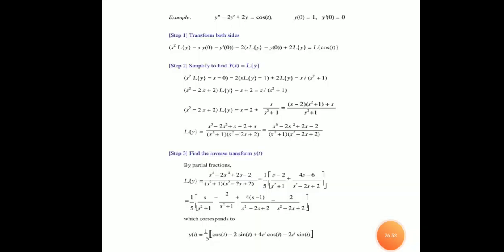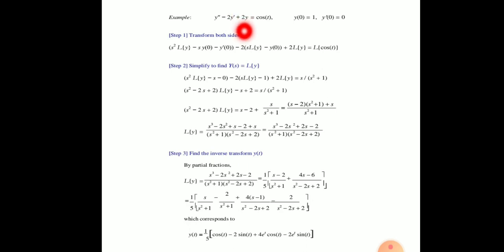Now look here. The next problem is y'' - 2y' + 2y = cos t, and the boundary conditions given are y(0) = 1, y'(0) = 0. Applying the same process, we take the Laplace transform on both sides and apply the formula of derivative.